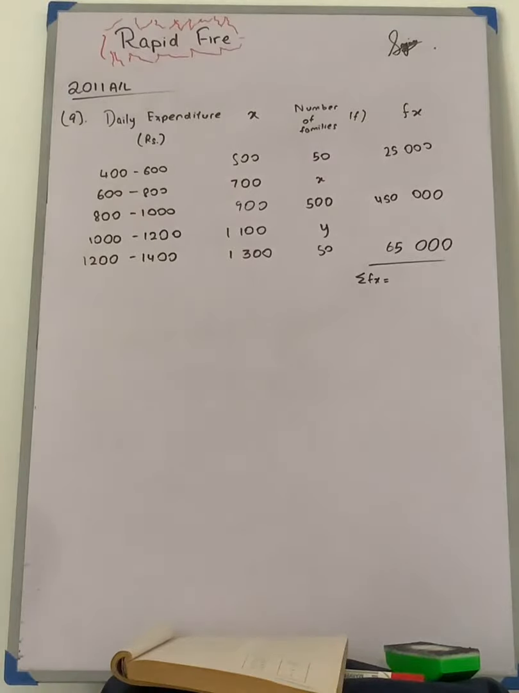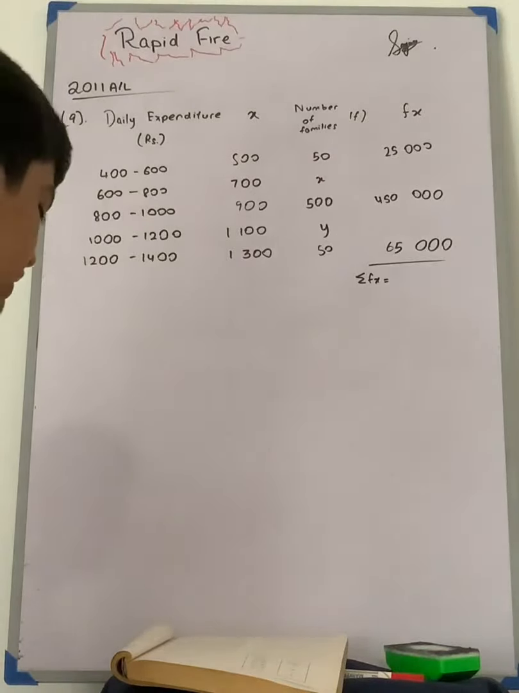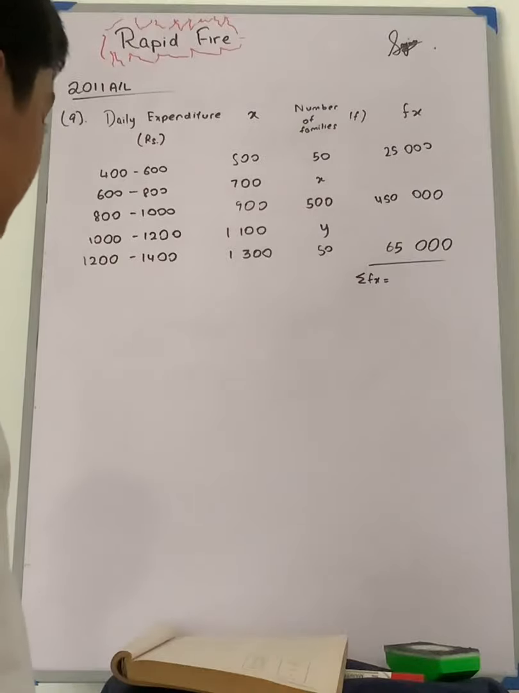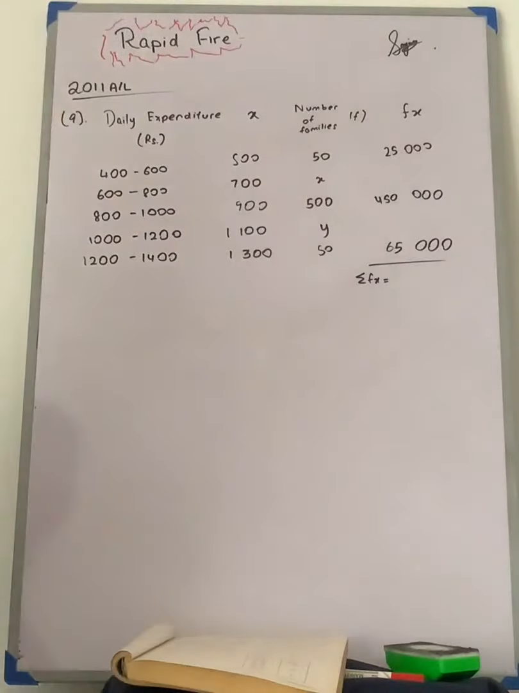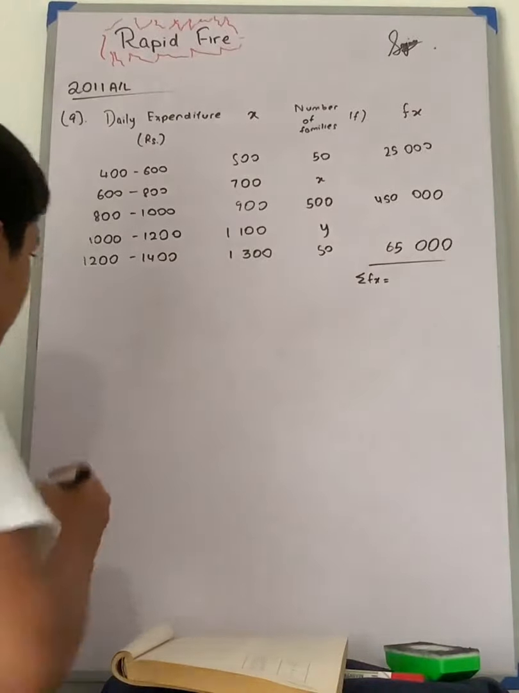So in the question we have been given that the median is 900. So median means Q2, and since we know that, we can apply the median formula and get the answer to our question. So for this question, let's take a target time of 2 minutes. Alright, so here we go.